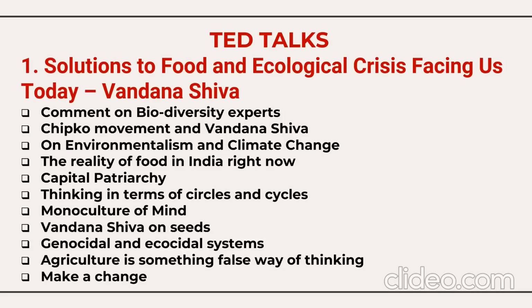And in this TED Talk, she talks about biodiversity, the Chipko movement, environmentalism and climate change. She says what the reality of food in India is, then capital patriarchy, circles and cycles, monocultures of mind. She talks about seeds, and about a genocidal and ecocidal system. She also says that agriculture is a false way of thinking. And finally, she says that we need to make a change.